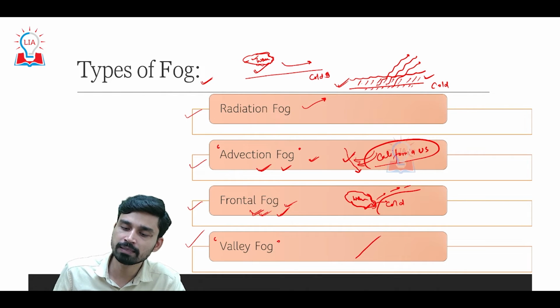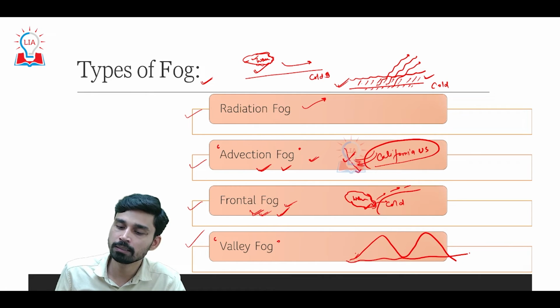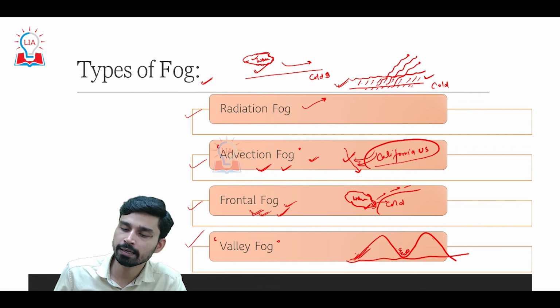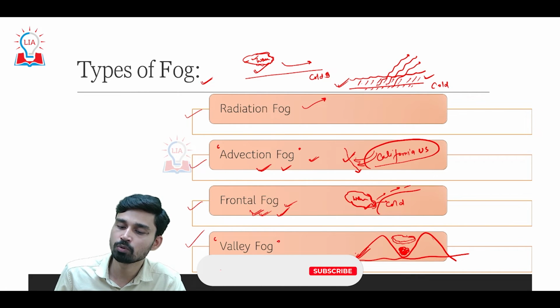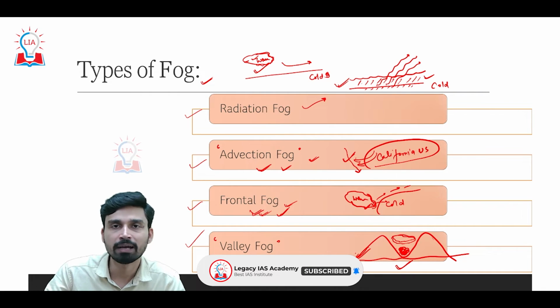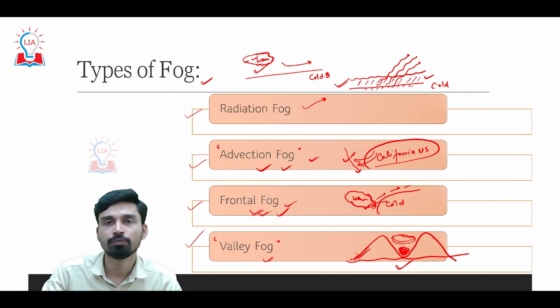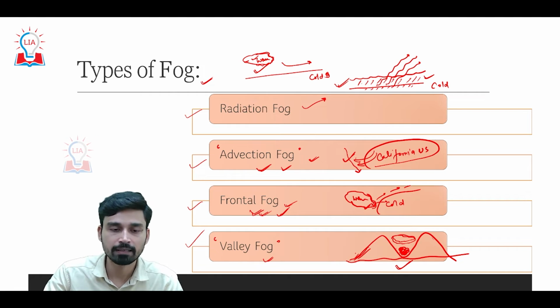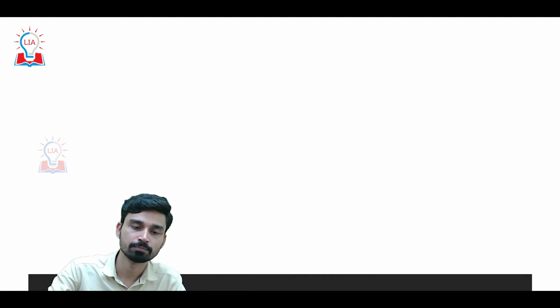A valley fog is something that is observed in a valley area. A valley, to remind you, is a depressed region present between two different mountain barriers or two different hill peaks. Due to the structure of the valley, the denser, colder air gets trapped near the valley floor, while warmer air remains suspended above this cold air. This is also a kind of temperature inversion, called valley inversion, and valley inversion results in the formation of valley fog. So this is how we can characterize and classify fog into different types.